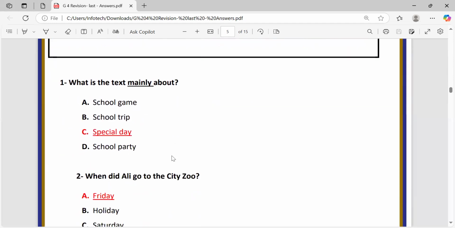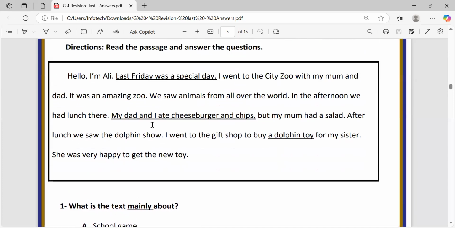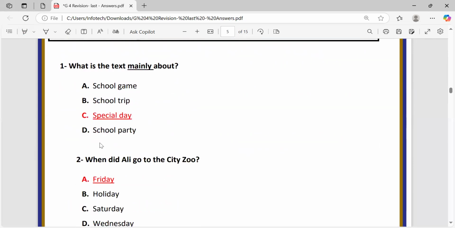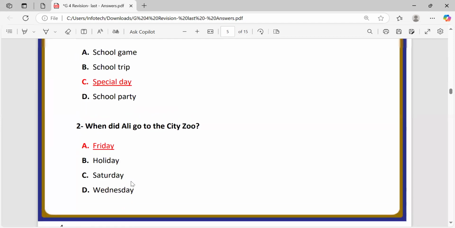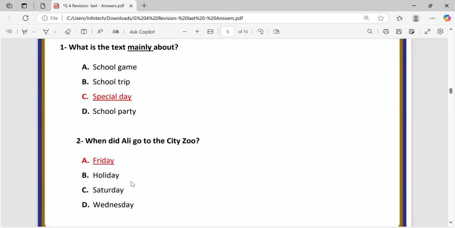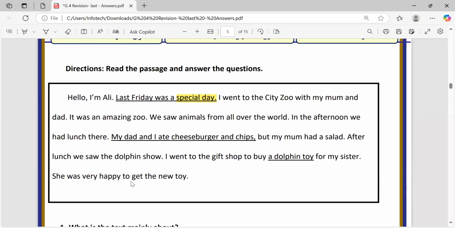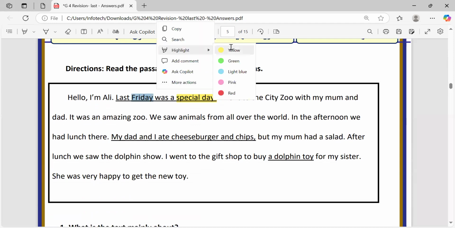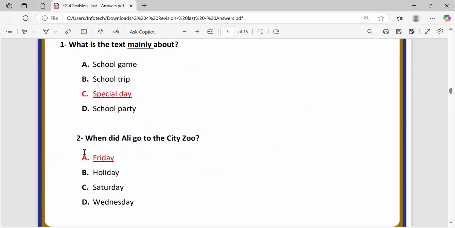What's the text mainly about? As you see in the first line, special day, it's written here. So that is the correct answer. Let's highlight it in this part. That's great. So this is the special day, letter C. Question number two says, when did Ali go to the city zoo? Let's go back to the passage, find the day. It's here on Friday. Last Friday, so it is Friday, that's the day. Let's move. Okay, so it's letter A.